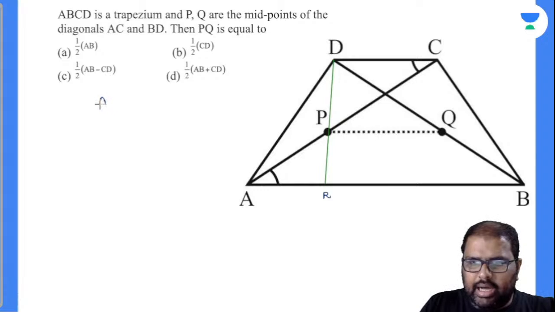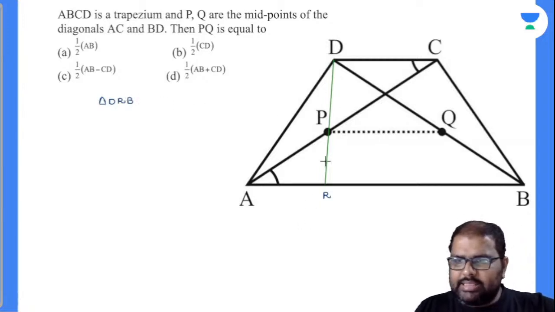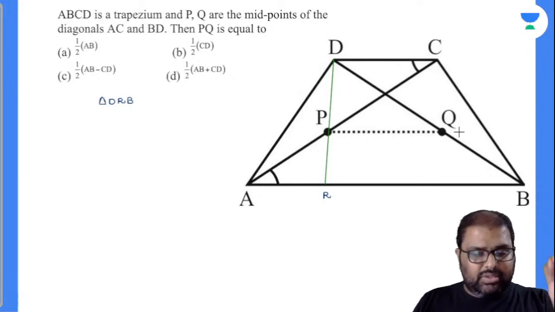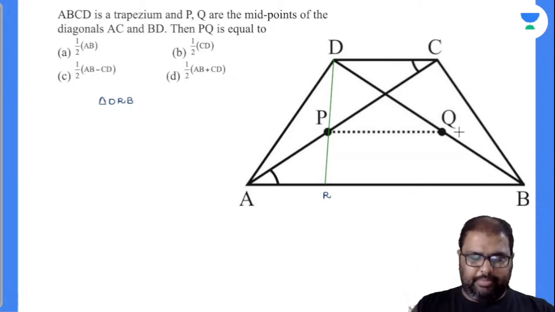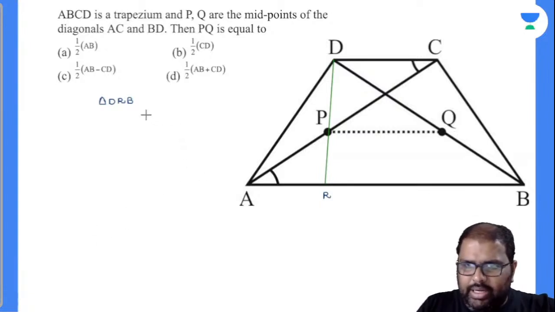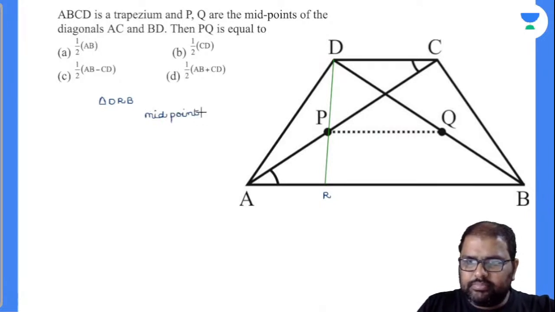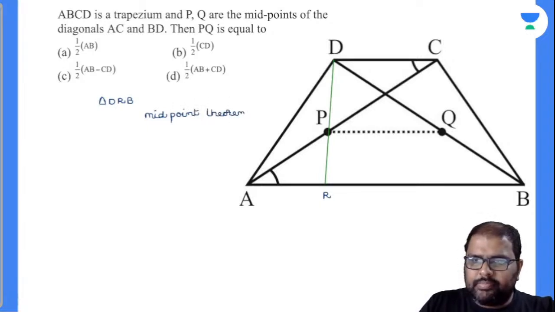Triangle DRB. Now in triangle DRB, DR is a line segment, DB is a line segment, and P and Q are midpoints of those line segments. I have drawn a line segment joining those midpoints. According to the midpoint theorem, can I apply the midpoint theorem? Yes, I can apply it. What can I write down? Anybody in the comment section box?